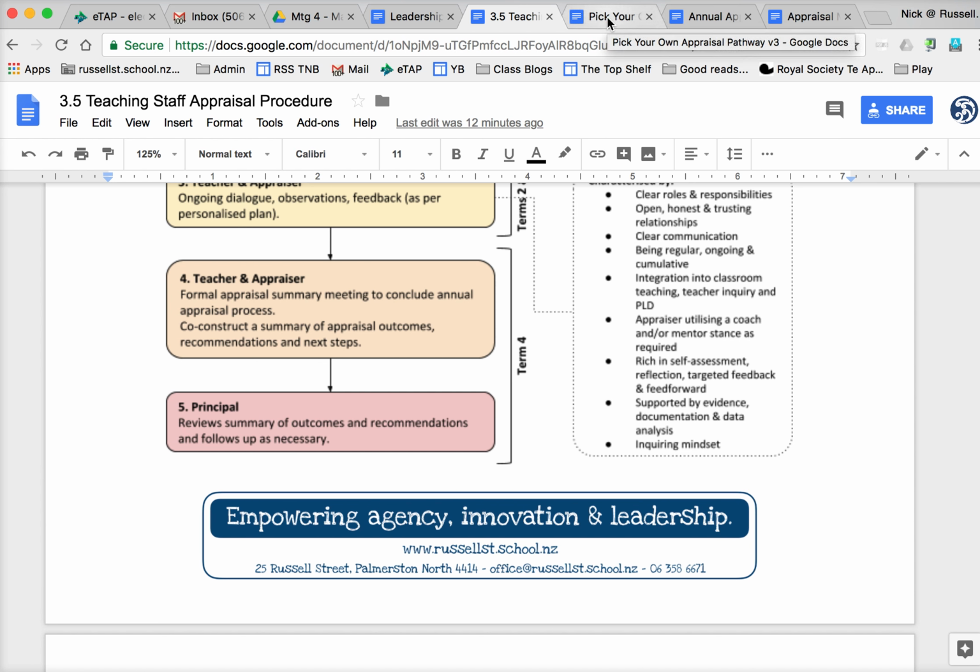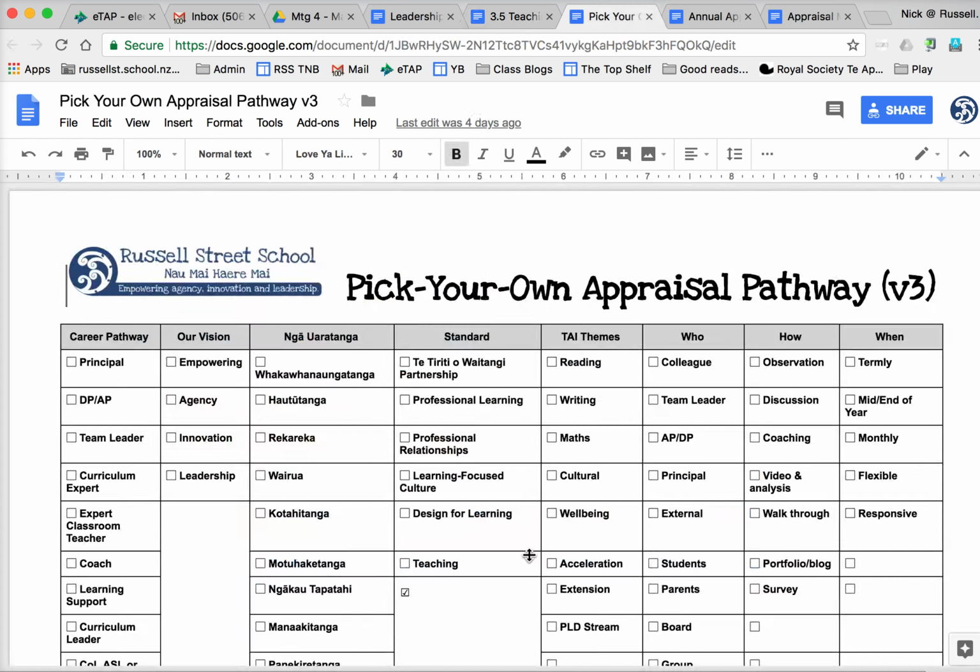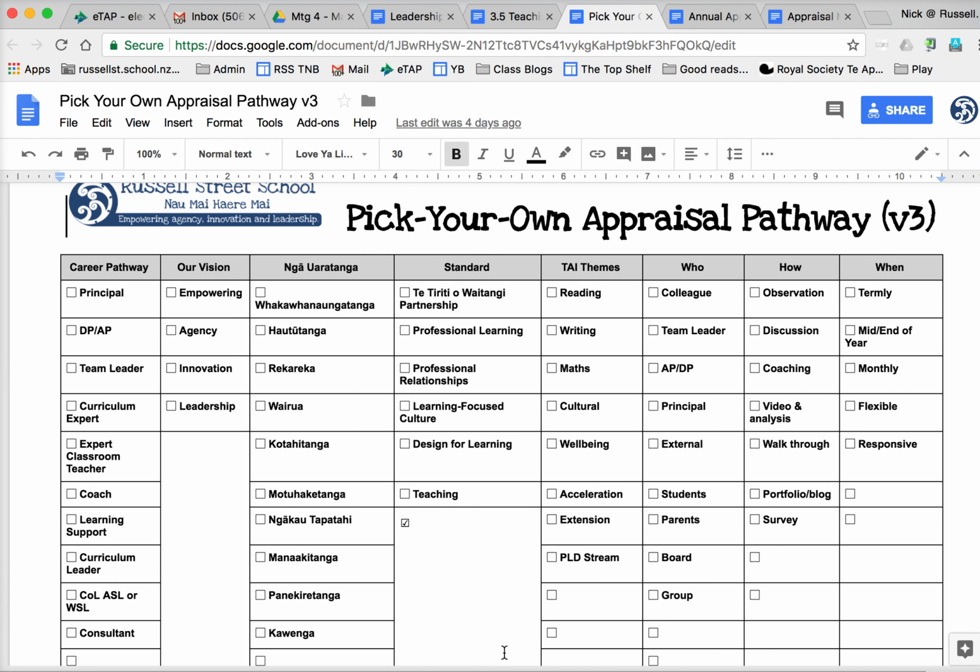The second document we're going to go over is the Pick Your Own Appraisal Pathway. So those of you who are at retreat will be familiar with this. So the only change since retreat, or there's a couple of changes. One thing is that the standards for the teaching profession on retreat, they would have been kind of second in line, but I've moved them and put our vision and ngā uraratanga in front of them, if you like, because I believe they should have a higher priority in our practice than the standards for the teaching profession.